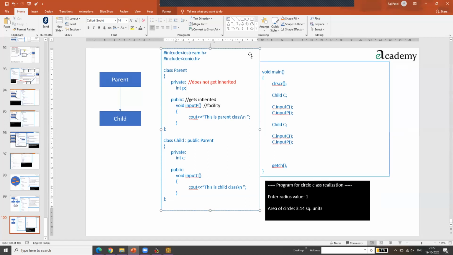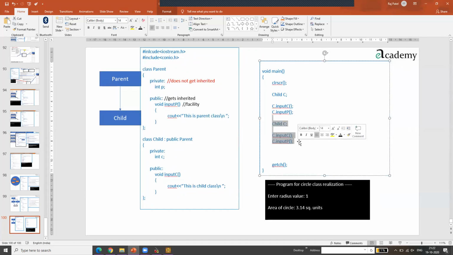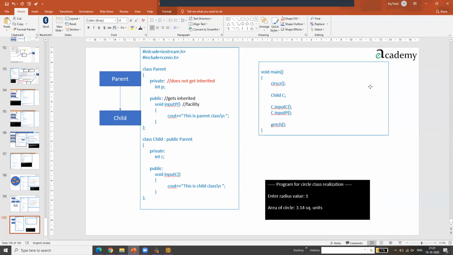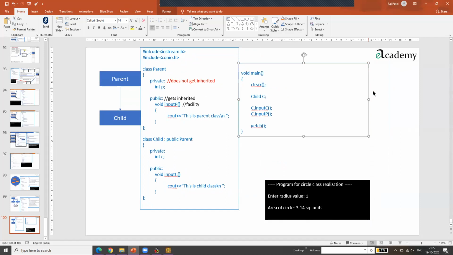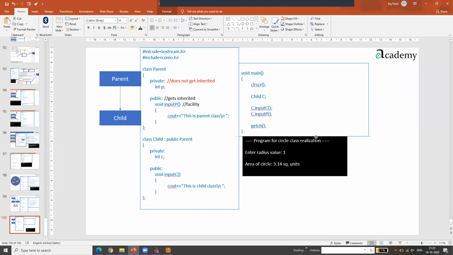So I'll make two void mains basically so that you can make output also in that fashion in your notes. And I'll make two outputs also because in the second one output did not come. Yeah. So this is the output for this void main. So now I'm making another void main.